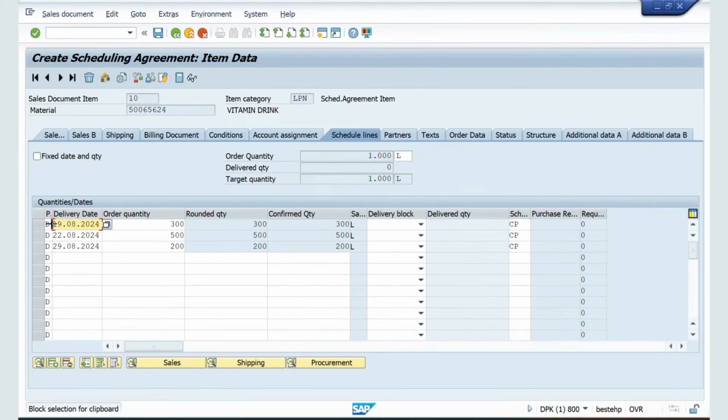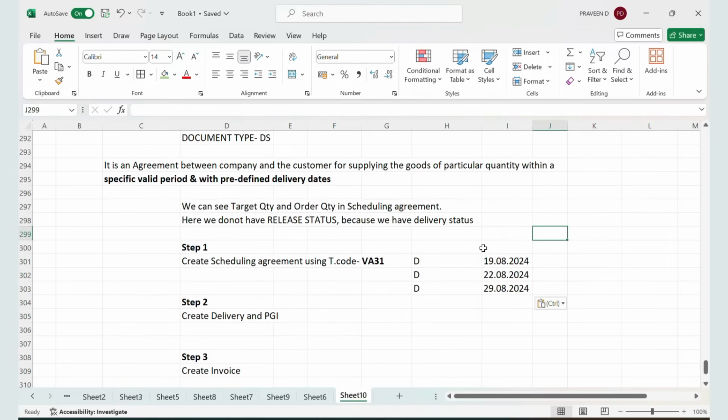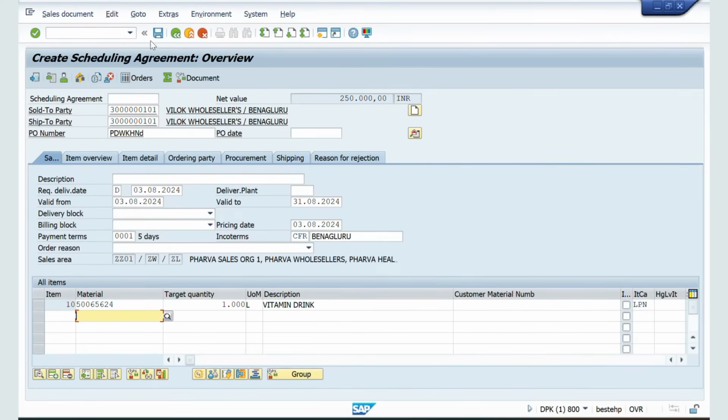I will copy these dates, Control C, and I will paste them somewhere here, Control V. So on this date, I am going to deliver 300. On this date, I am going to deliver 500. On this date, I am going to deliver 200 quantities. Now come one step back. Now the system has calculated the total price.